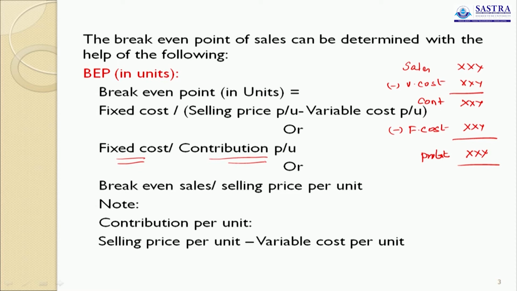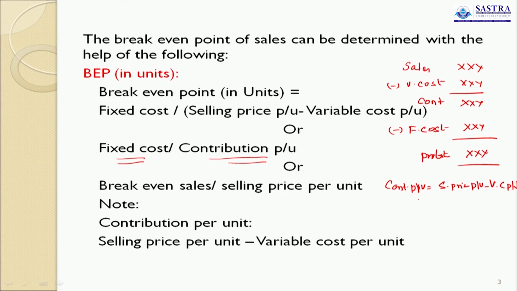Fixed cost is always available in the problem. Contribution per unit equals selling price per unit minus variable cost per unit. These are also available in the problem. You need not worry about the ingredients of the formula. All ingredients are given. But your duty is to extract the relevant formula, apply the ingredients, and the answer will come automatically. So this is the way of solving this problem.